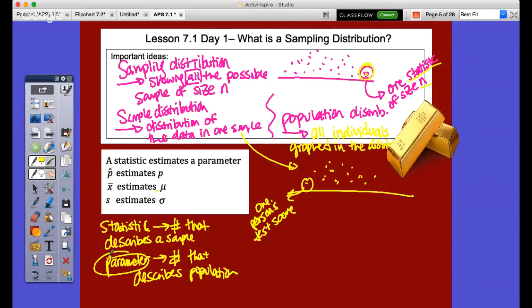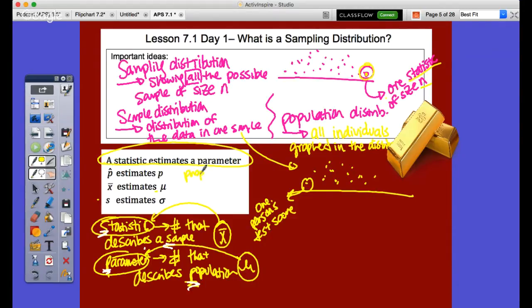So when we think of parameter and we think of statistic, X bar is a number that describes the sample, whereas mu is a number, or the mean, that describes the population. Therefore, it's a parameter. So P and P: population, parameter. S and S: statistic and sample. So here's the difference between them when we describe it, and it's very important that if you're going to use notation, that you use the correct notation, otherwise you will get counted off, okay?